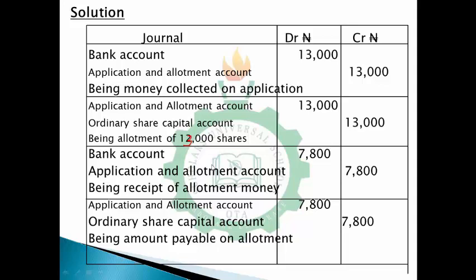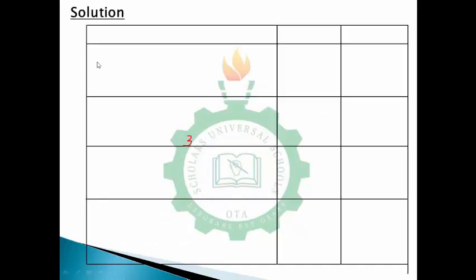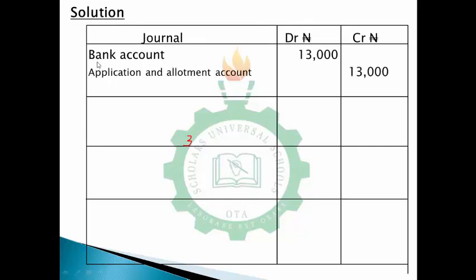You understand? So now in this case, let's assume this is of course a journal. Let's assume you want to use this to prepare the ledger. It is this exact thing that you're preparing or you are posting on your ledgers. For this first transaction, let me take some steps back. For this first transaction, you said you have bank account debited, then application allotment account credited. So let's assume you want to present this on your ledger. What you need to do is just open T formats on your T table, two different T tables. One for bank account, then the second for application account.